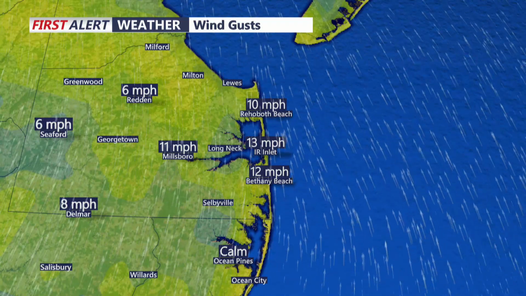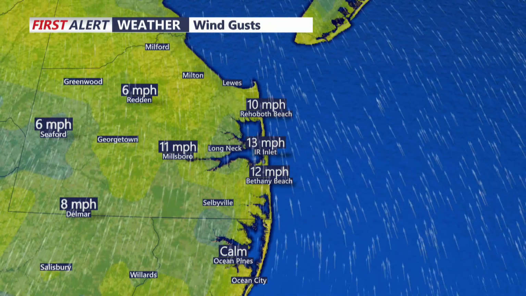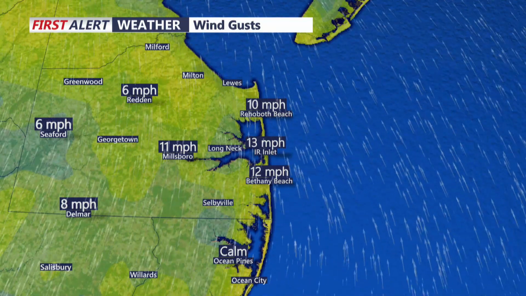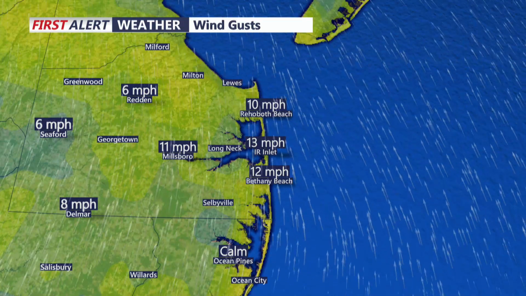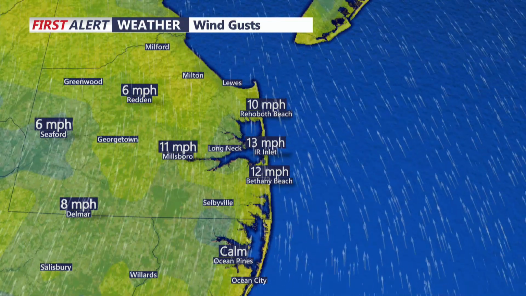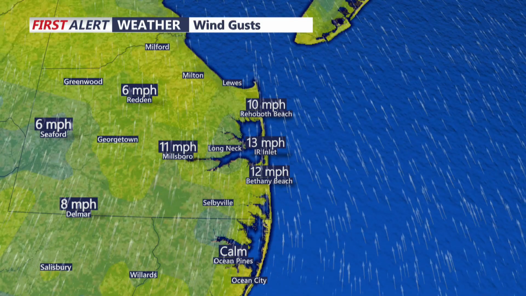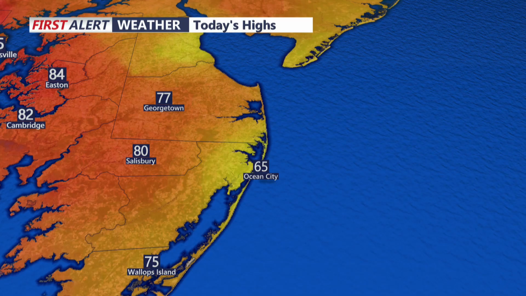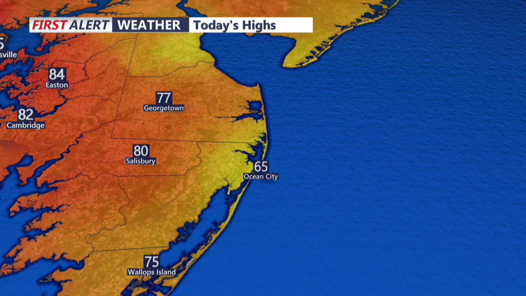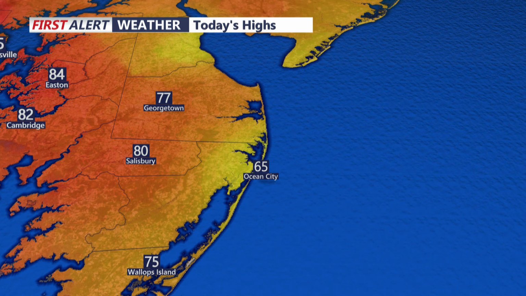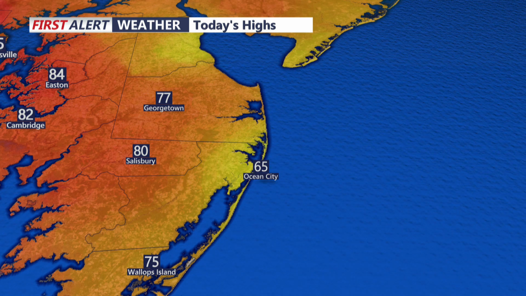Climate's a little bit different. Climate deals with averages, actually. When we're dealing with climate, we're dealing with observed weather and what it has done, or basically the trending in the weather. For example, we have highs for today. We're looking at a high of 77 in Georgetown, 65 in Ocean City, Salisbury, 80 degrees. Those are observations from one particular day.